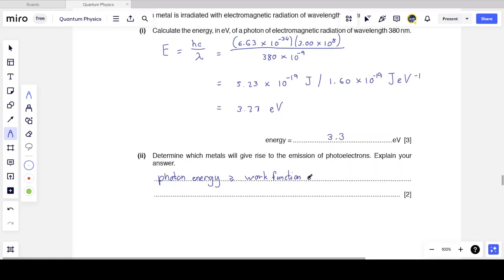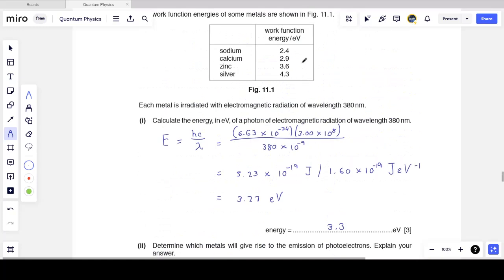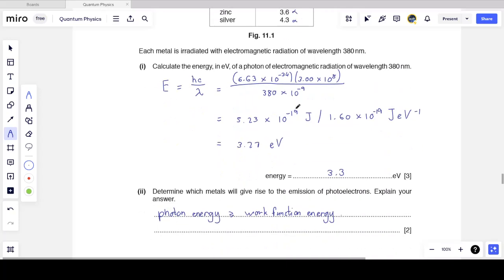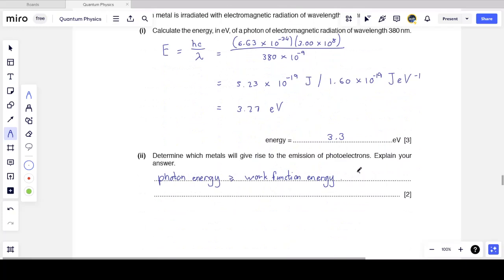for that metal. And I can see immediately by looking at my answers that 3.3 electron volts is bigger than 2.4, bigger than 2.9, but smaller than 3.6 and smaller than 4.3. So it will give rise to the photoelectric effect, or the emission of photoelectrons, for sodium and calcium.